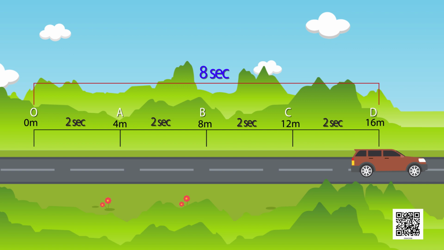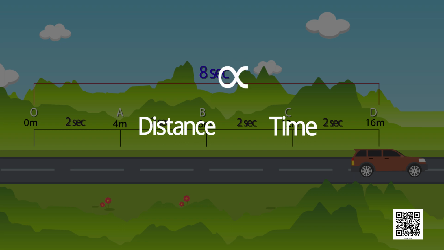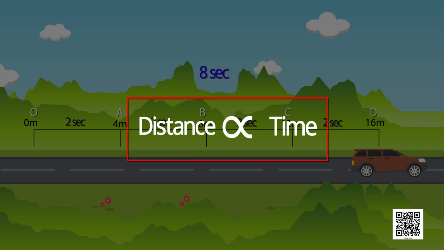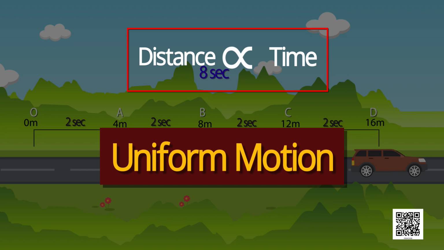You are observing here that the car covered 16 meter of distance in 8 seconds and covered 4 meter distance in every 2 seconds. This means that distance covered is directly proportional to time taken. Such a motion in which equal distance is covered in equal intervals of time is called a uniform motion.